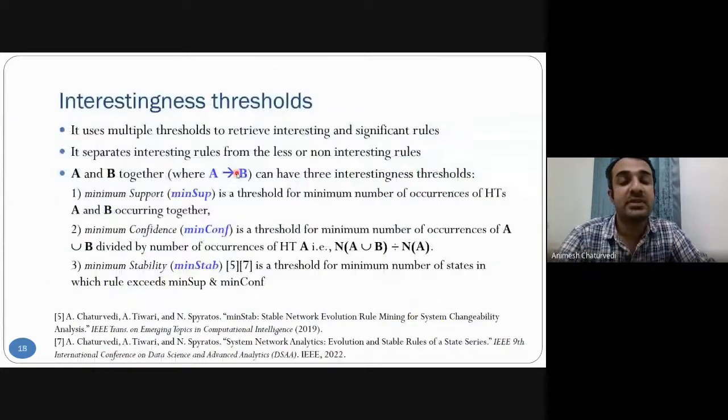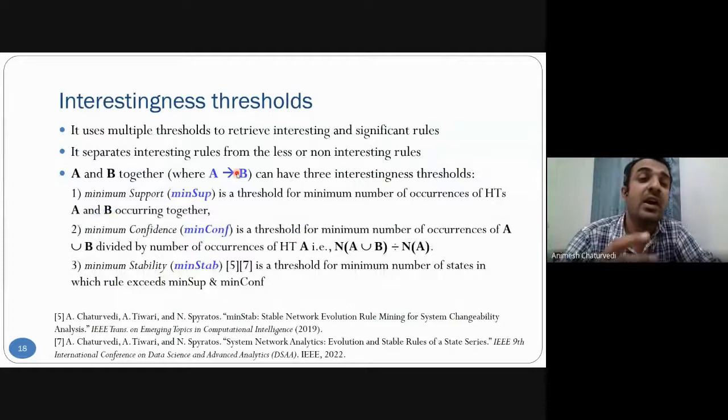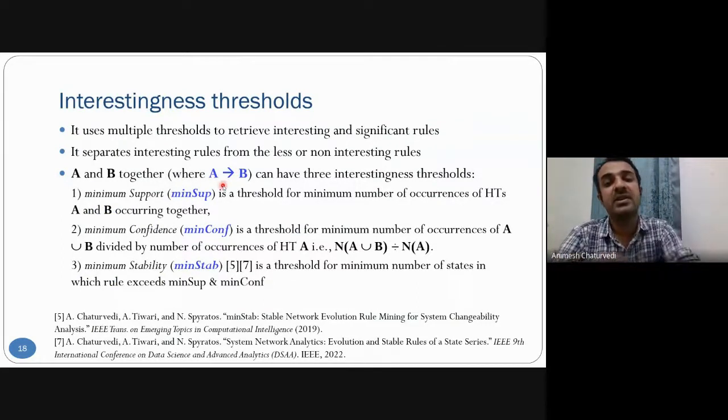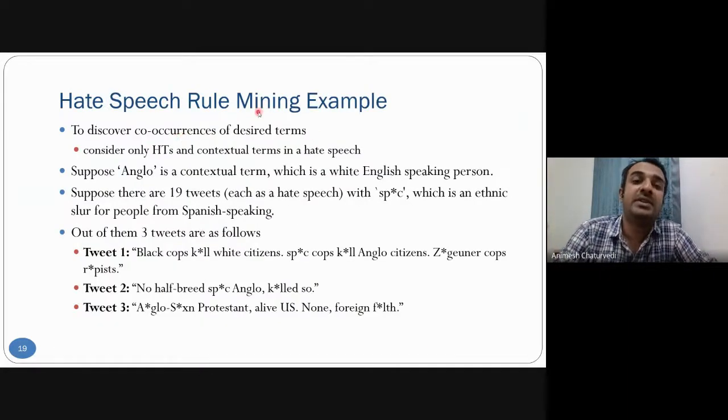This was motivated by the interestingness threshold. For example, in association rules, if A occurs, then it implies B will also occur, with minimum support and minimum confidence as the two thresholds. Then we proposed a minimum stability threshold, which was published in IEEE Transactions, and another paper appeared in the same venue. Then hate speech rule mining is basically like, suppose a context, Anglo,